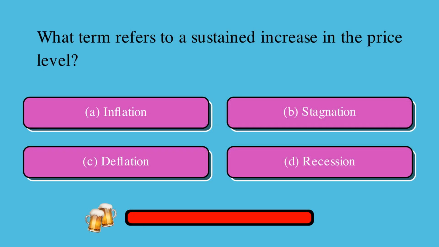What term refers to a sustained increase in the price level? Is it A, inflation, B, stagnation, C, deflation, or D, recession? The correct answer is A, inflation.